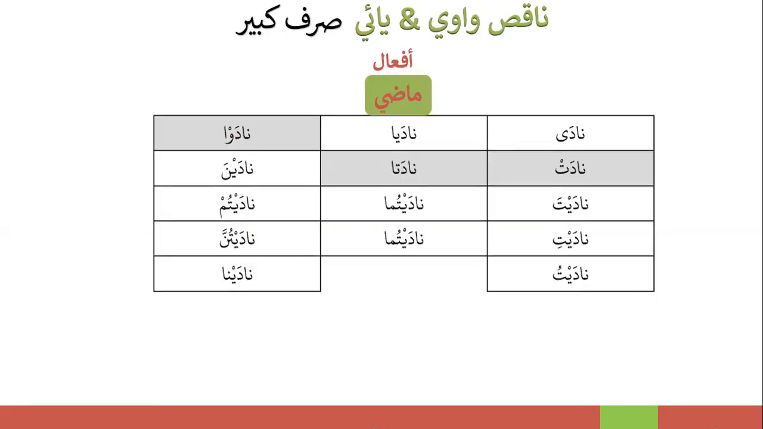Now, let's look at the Sarf Kabir. First we will look at Madi. In Madi, you have this chart. Let's look at this chart. Your Alif Maksura over here, all your Madis always end with Alif Maksura, by the way. That is replaced right after it by Ya over here. Everywhere you see, you don't see Alif Maksura, you see a Ya.